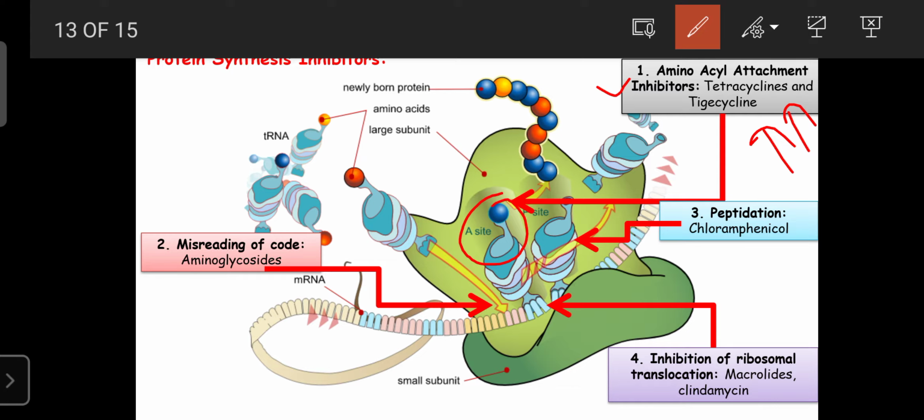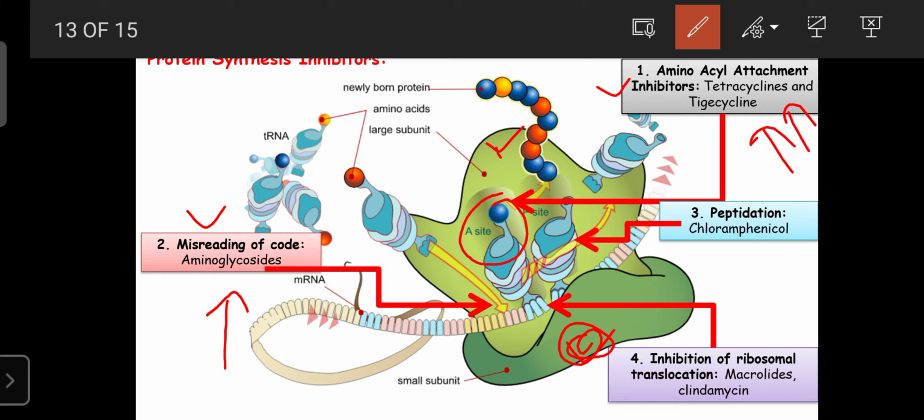So like that, these drugs treat the microbial infection by inhibiting the amino acid attachment on the A site. And the second category of inhibitors are known as aminoglycosides. Examples are streptomycin, gentamicin, amikacin. Okay, so these are the commonly used drugs. These drugs are also used as antimicrobial agents. They inhibit the growth of the microorganism by inhibiting protein synthesis by causing the misreading of the code from the mRNA template, by this ribosomal component.